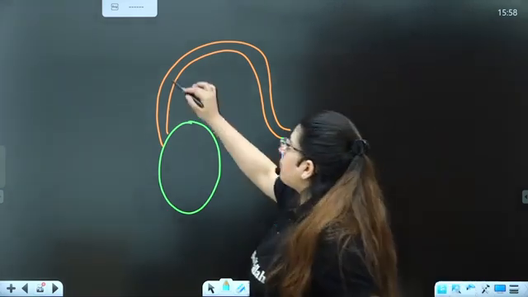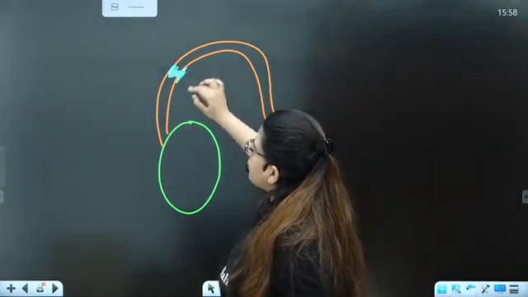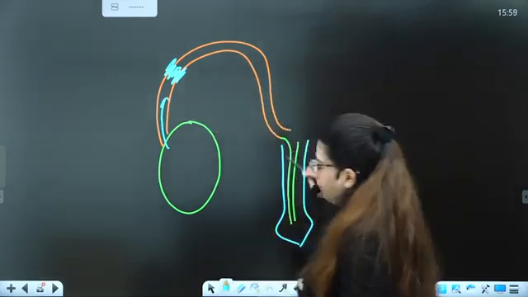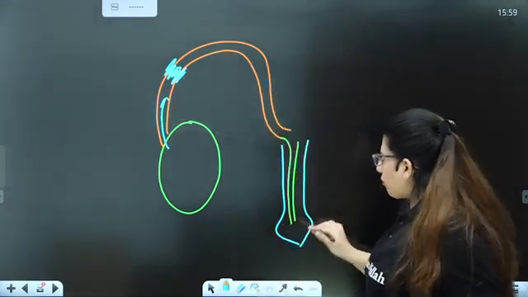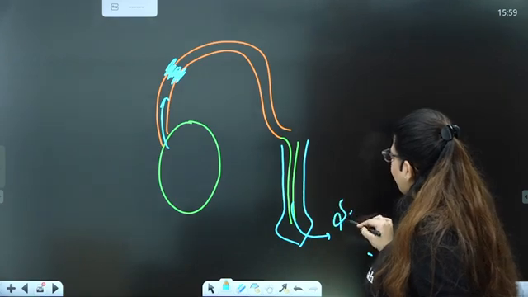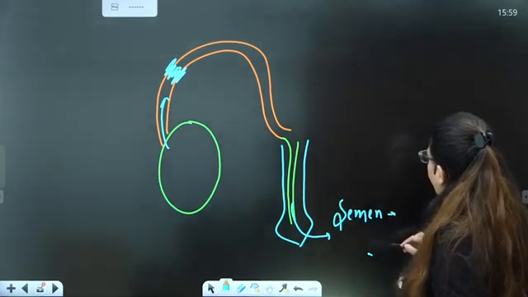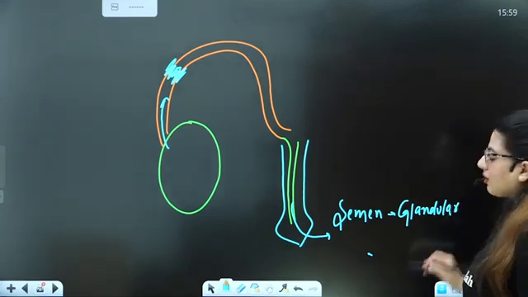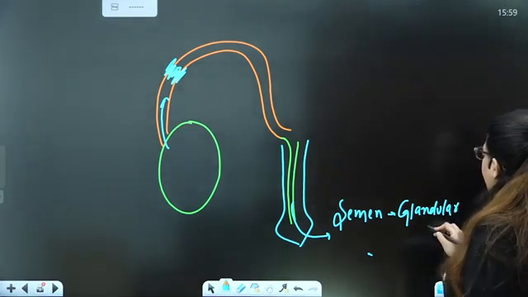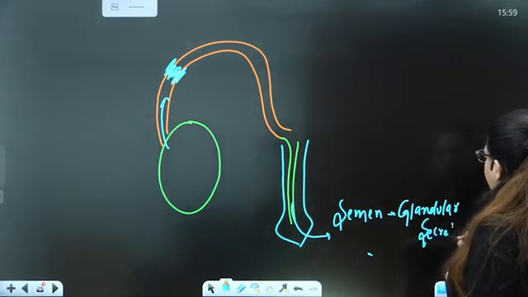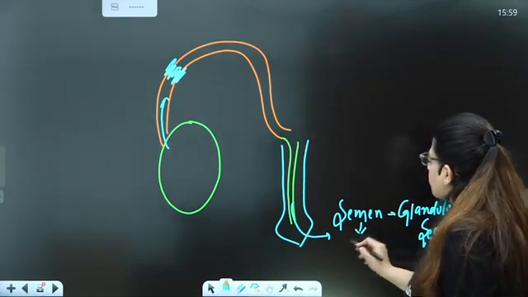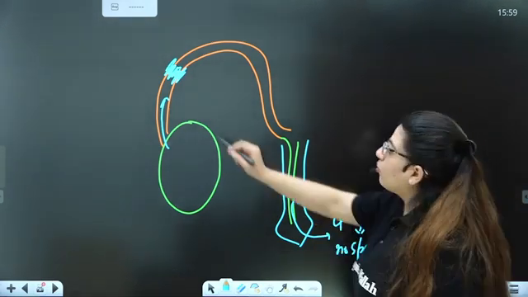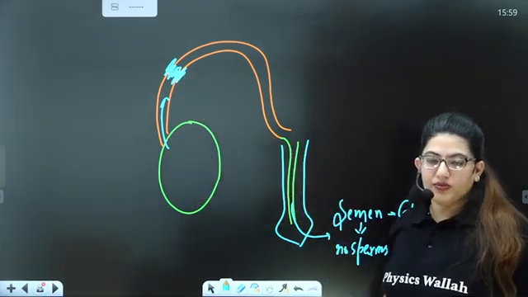If I cut this part of the vas deferens, sperms will be trapped here, they will not move here. So whatever semen comes out will contain only glandular secretion. The prostate gland, seminal vesicle and bulbourethral gland give secretions to the semen, but there will be no sperms. Why? Because I have already cut and removed here, and there are no sperms, right?